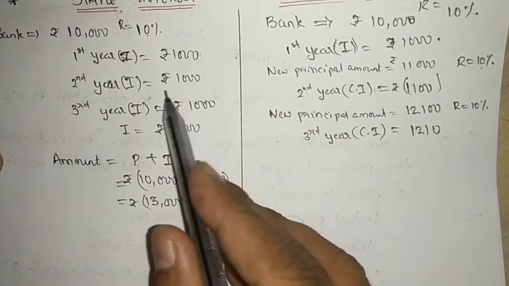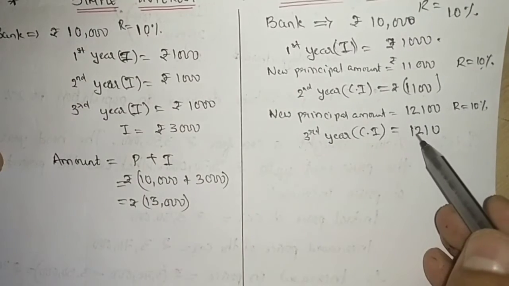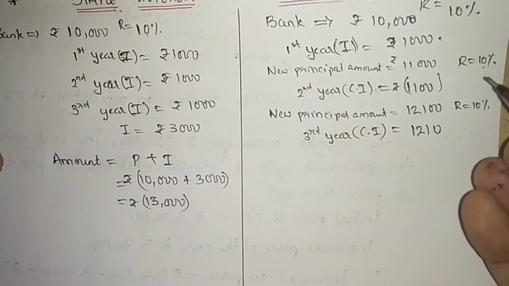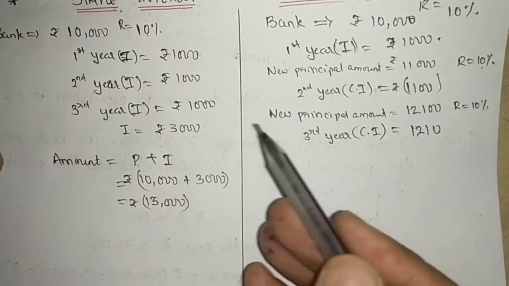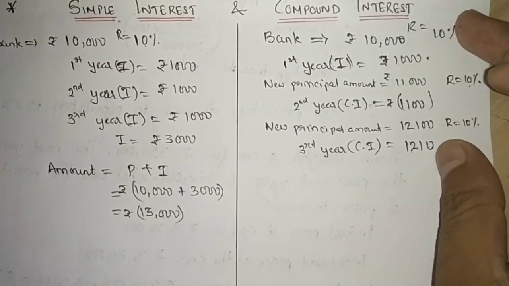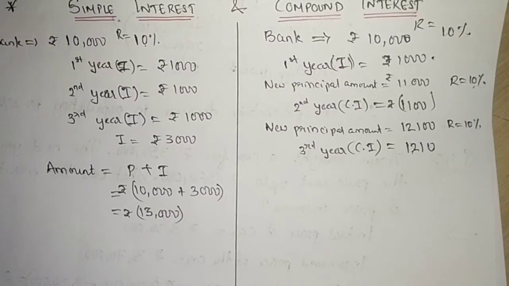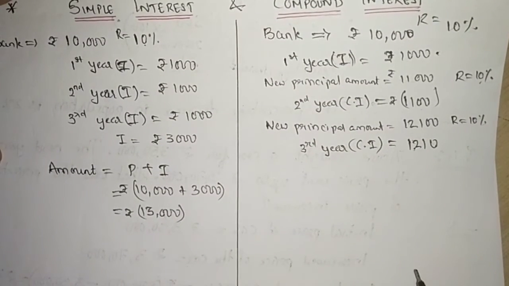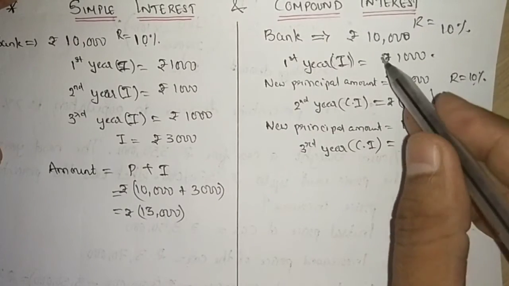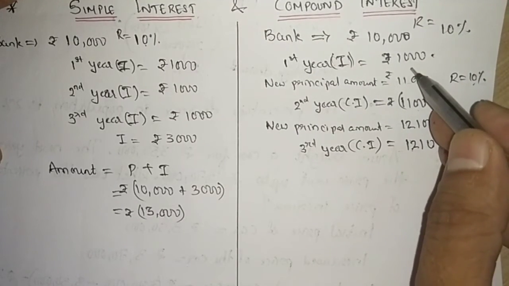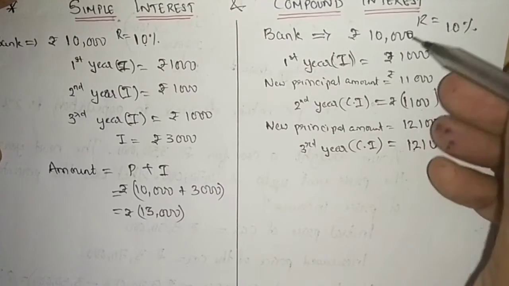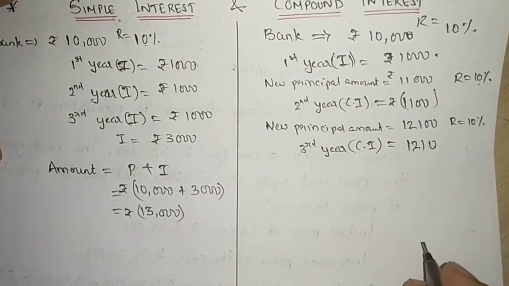Simple interest remains the same. Third year compound interest also increased. Simple interest remains the same. So this is known as compound interest. And if I say in short, interest on interest is called compound interest. So this was our interest. Interest on interest will be our compound interest.